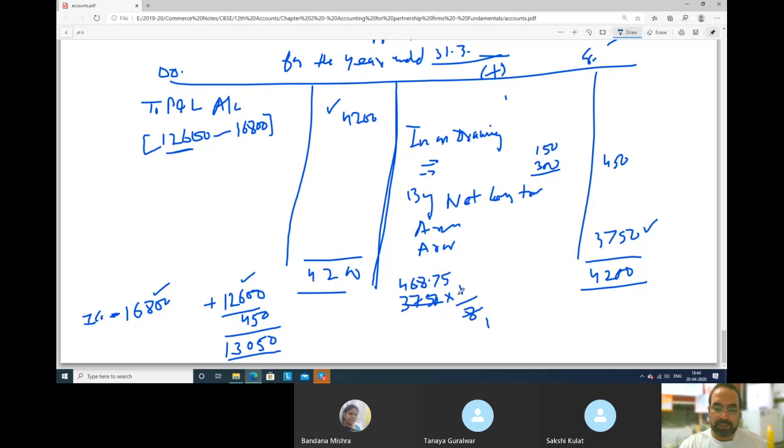Now this is 1, and Arun's share is how much? 5, and his share is 3 ratio. So 468.75, if you will multiply by 5 shares, what answer you will get? 2,344.